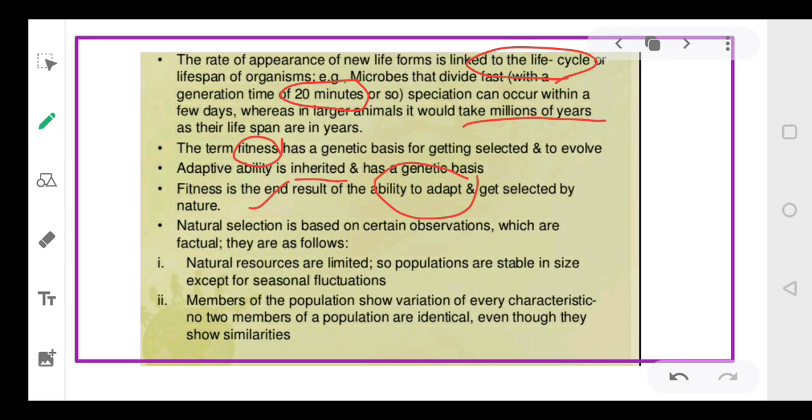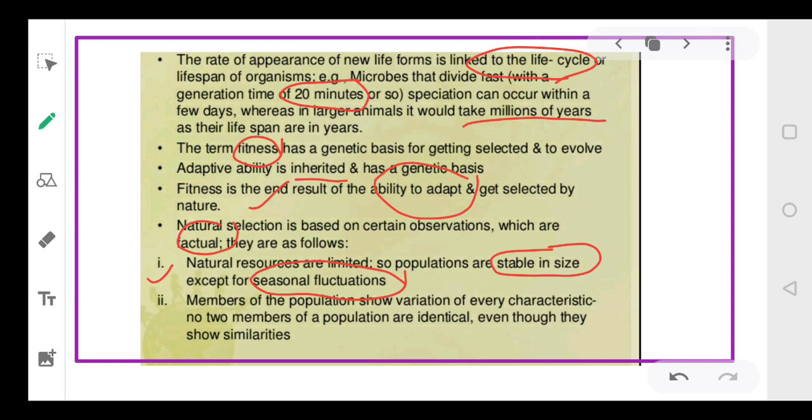Okay, so natural selection is based on certain factual things. First is, we know that natural resources, they are limited. So if populations are stable in size, you will find generally the populations, they will be stable in size. Size means the number will remain more or less constant, except some seasonal fluctuations.